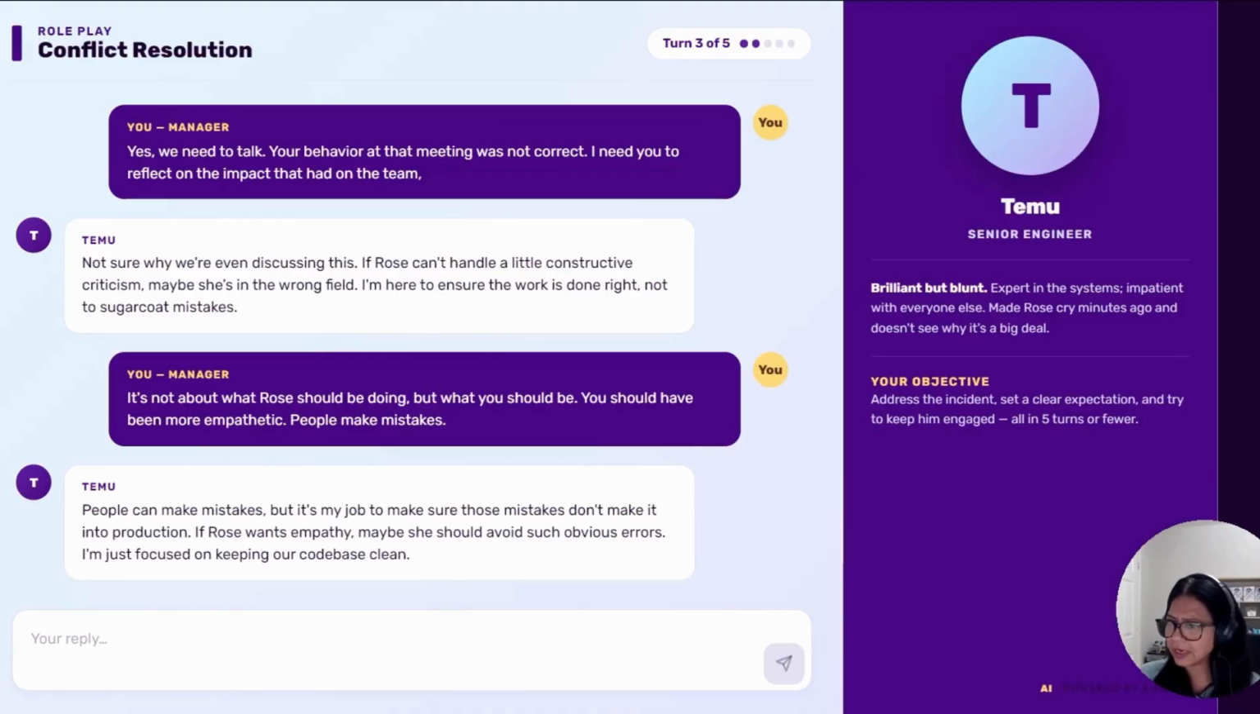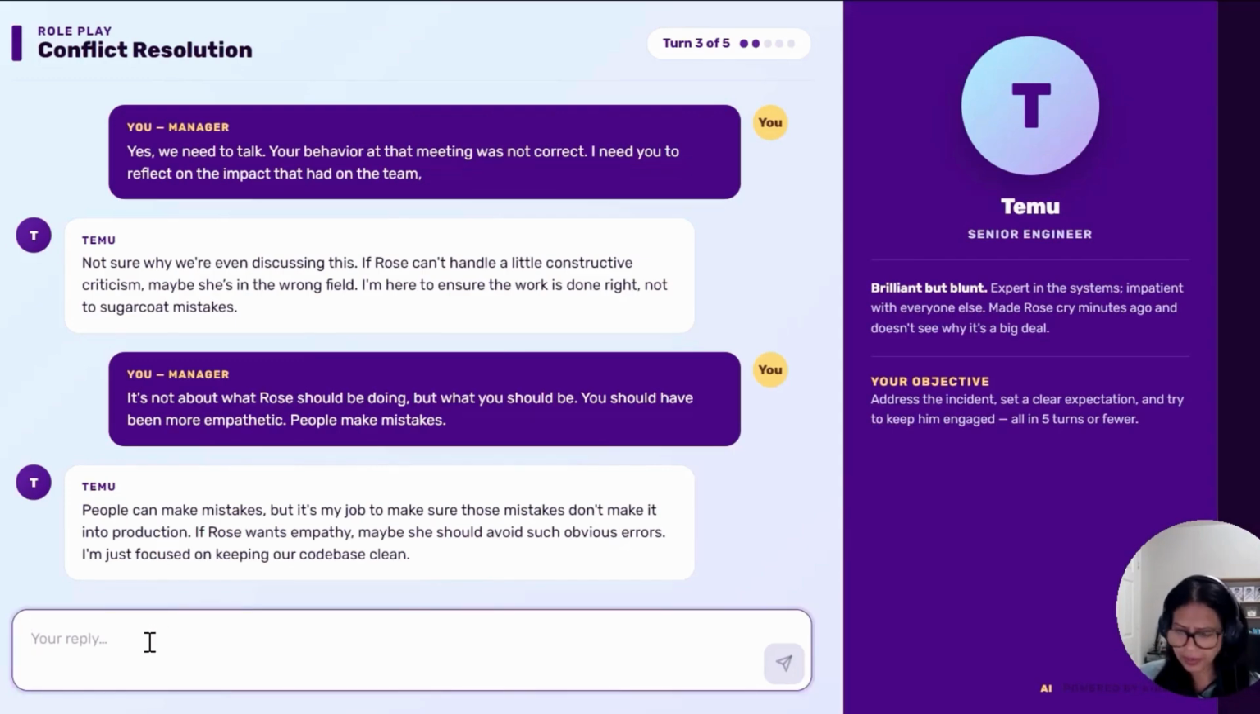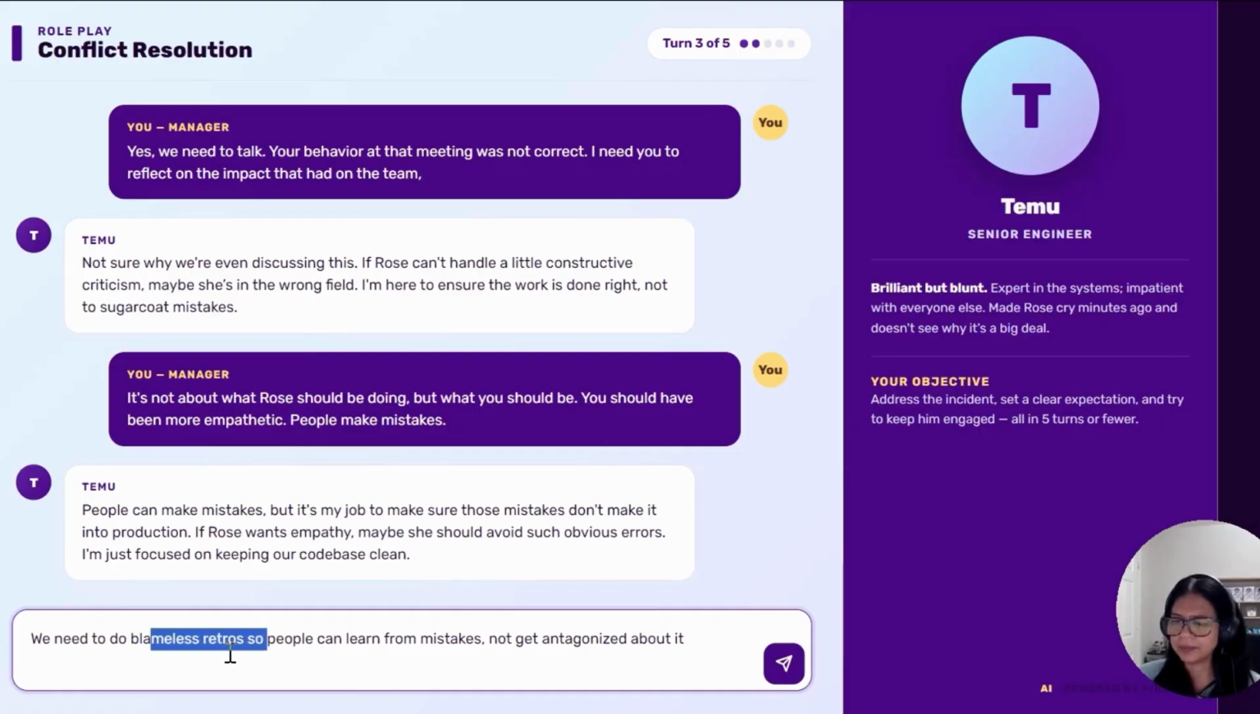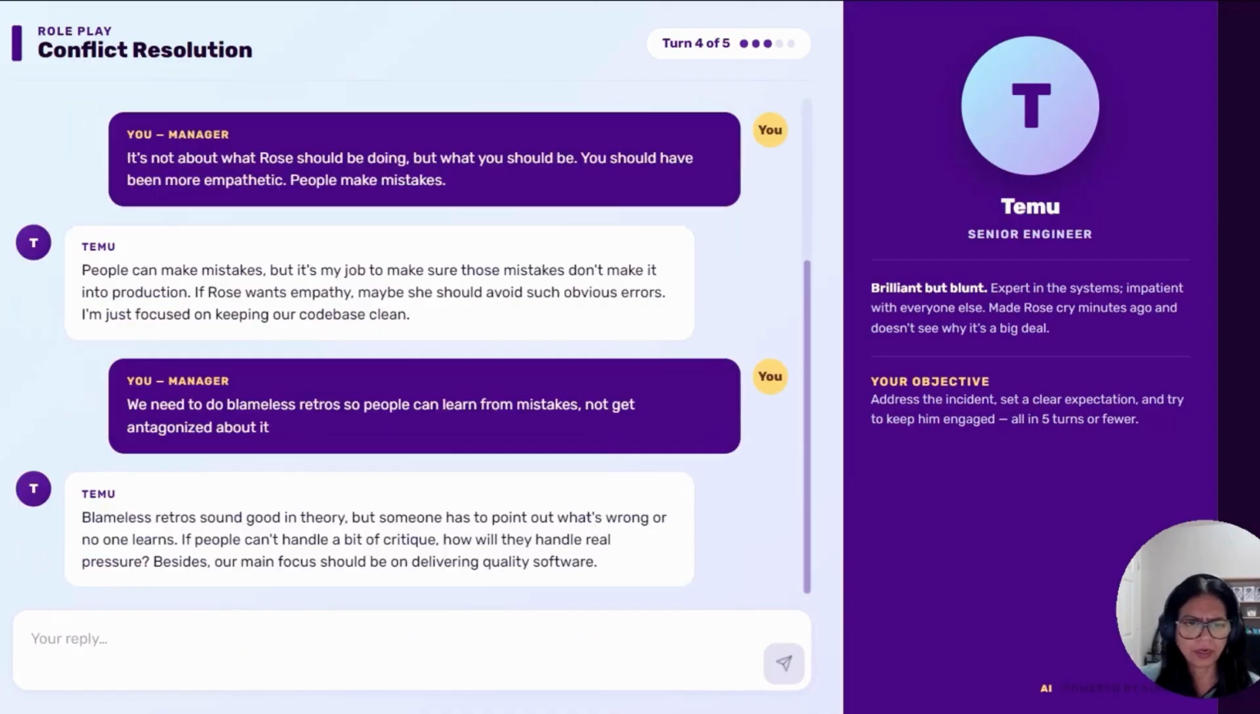Okay, so he's saying that he doesn't want mistakes to go into production. Well, that is fair, but we can also do blameless retros, and people can learn from their mistakes. Let's see what he says to that.